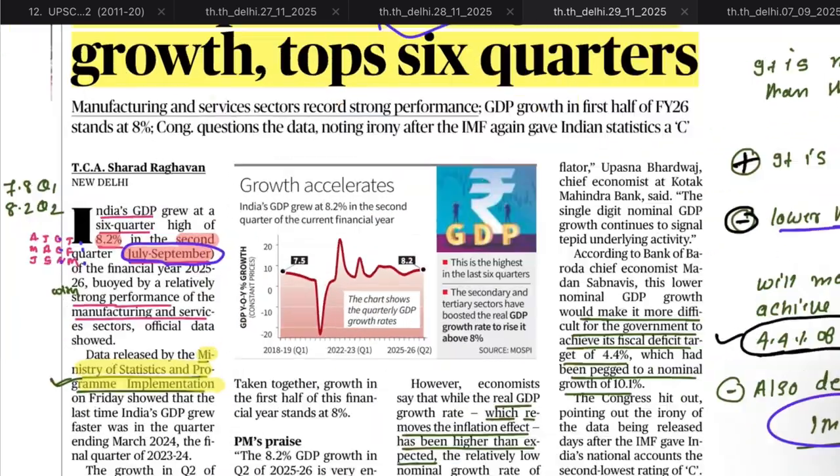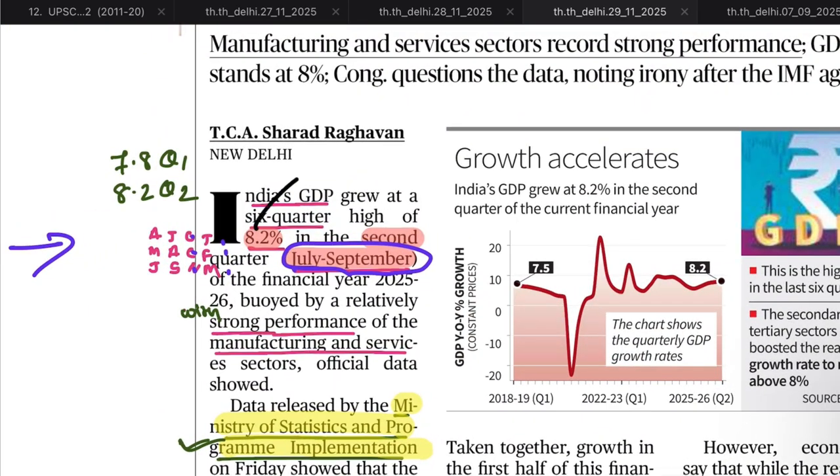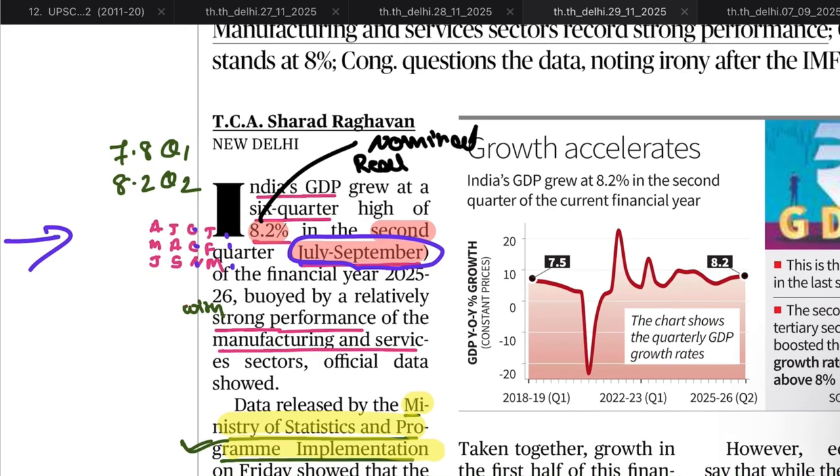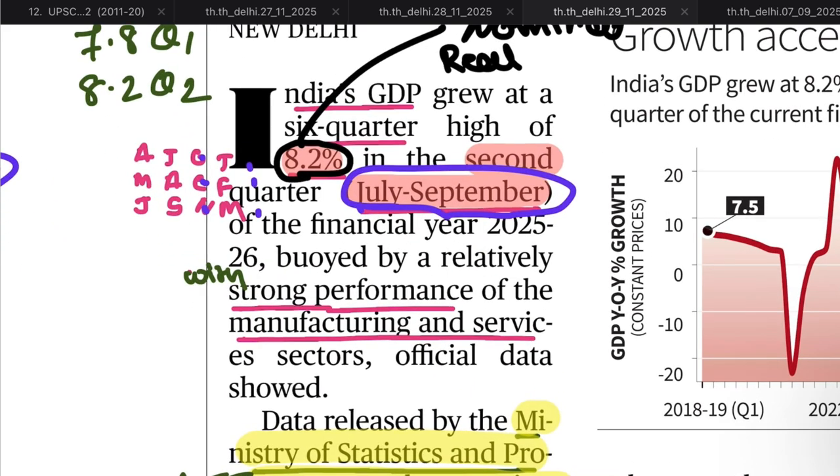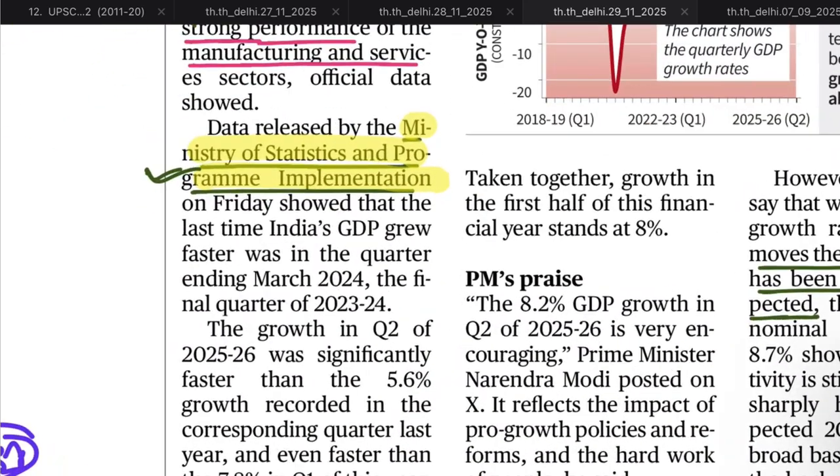And again, we should keep in mind that this is nominal GDP, and the real GDP is calculated after deducting inflation from the nominal GDP, and this 8.2% is for quarter 2, and there are 4 quarters. Quarter first is April to June, quarter second is July to September, third is October, November, December, and fourth is January, February, March. It is issued by the Ministry of Statistics and Programme Implementation.